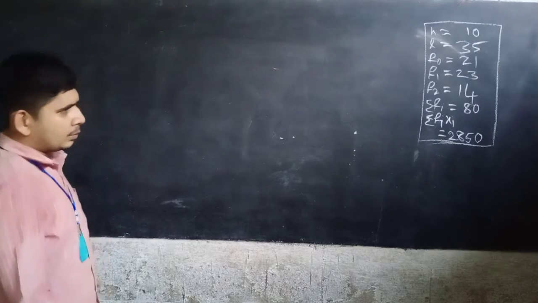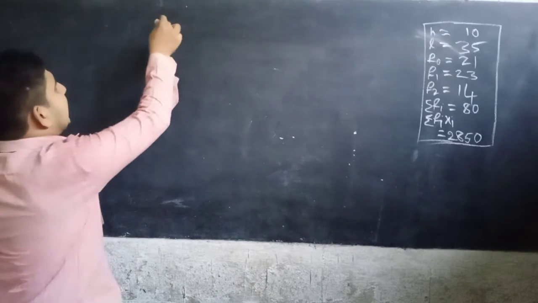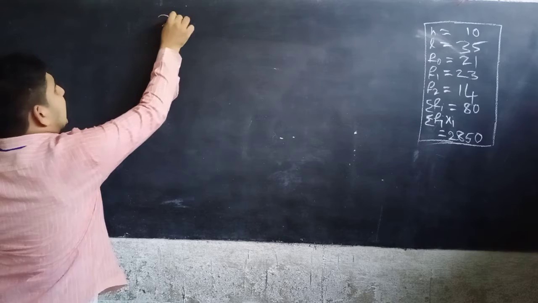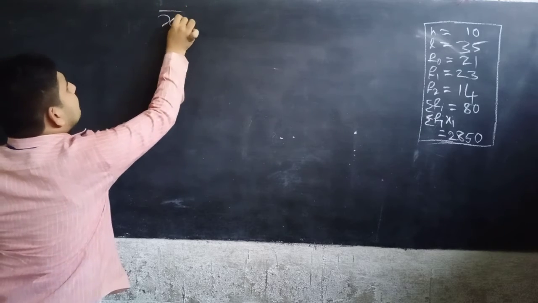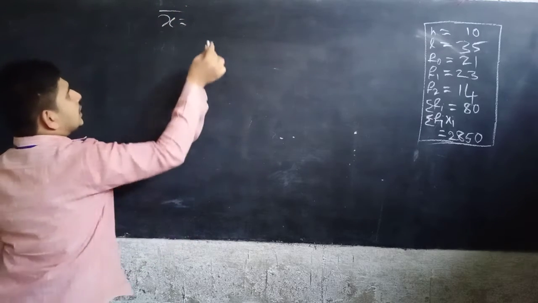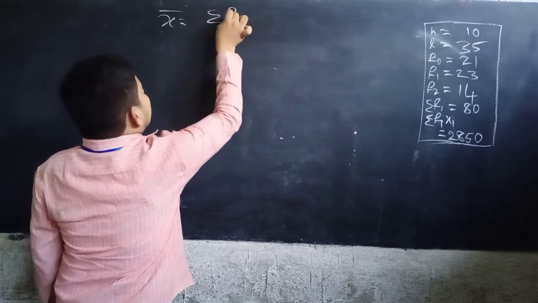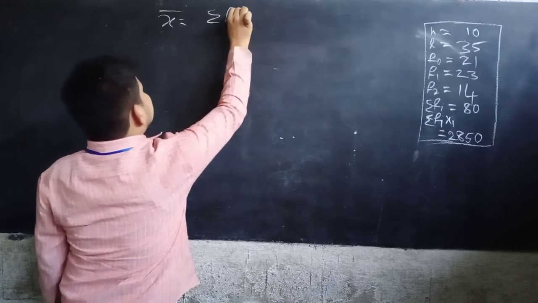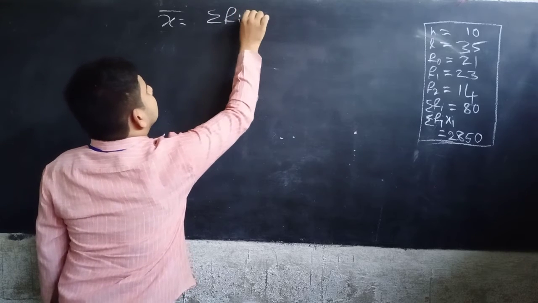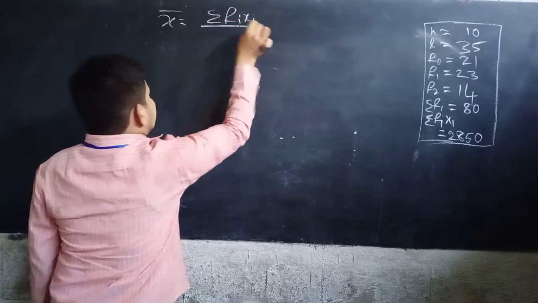Now, mean, x bar, equal to, by using the direct method, sigma fi xi by sigma fi.